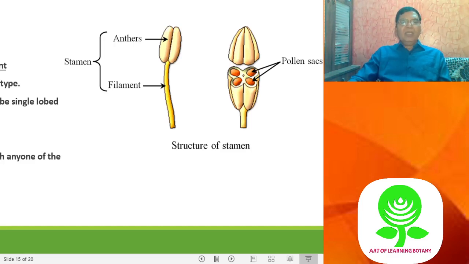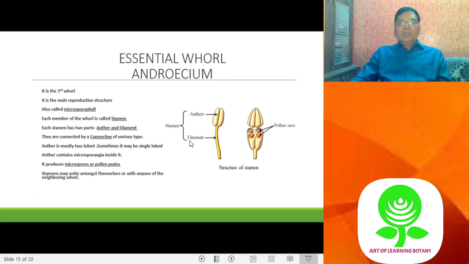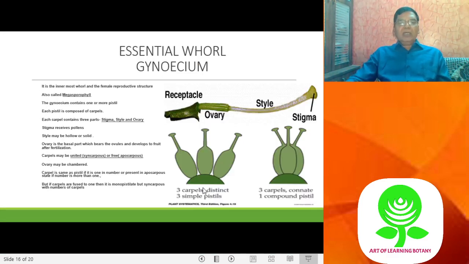Now the stamens may be united among themselves, adelphous condition, or may be united to other whorls, that is, the nearest whorl is the petal, or they may be united to the gynoecium. So this is the male whorl or the third whorl. Now, next you'll find the other essential whorl, the female whorl, which is the central whorl or the fourth whorl, present on the thalamus, and it is called the gynoecium.